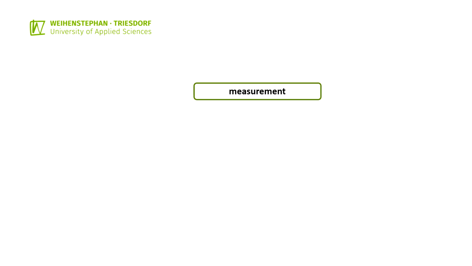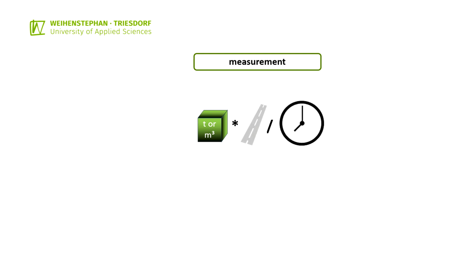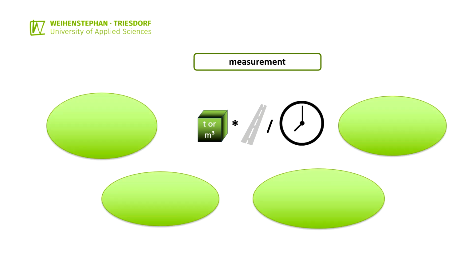In transport logistics, the unit of ton-kilometers per hour is often used to measure transport capacity. This unit of measurement considers the possible transport quantity per transport in kilograms or cubic meters and the transport distance that can be covered within a certain time. However, the consideration of transport performance in a farming system requires the consideration of additional aspects such as the number of possible transports within a period, for example per day or per year.